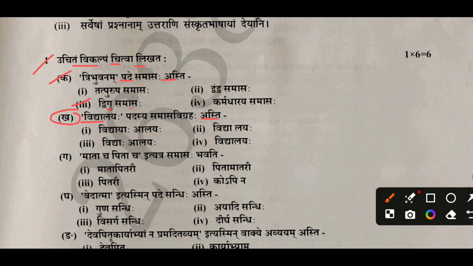So in the second question, you have to write the correct answer. Vidyalaya. Mata, pita are the same compound words. So in the third question, you have to write the correct answer. Mata, pitarau. Vedatma, in this word, sandhi asti. Vedatma is a sandhi in this word. So in the fourth question, you have to write the correct answer. Dirgha sandhi.